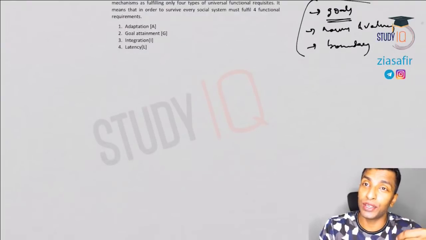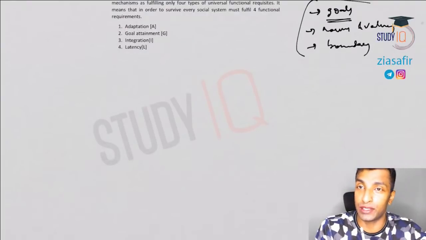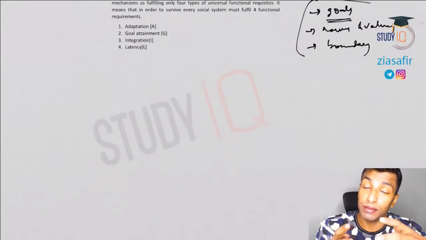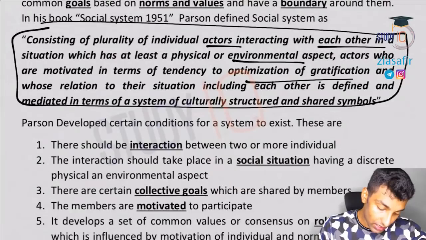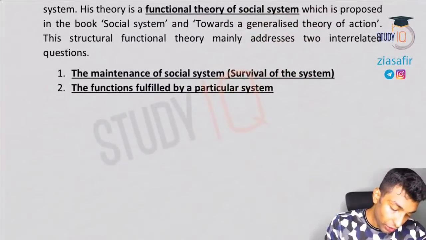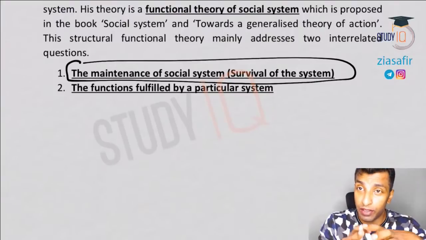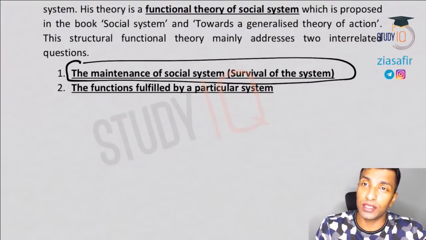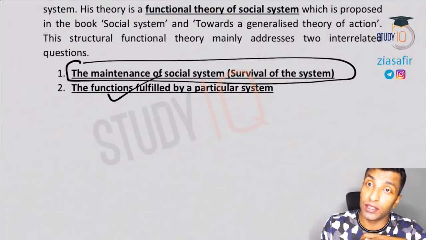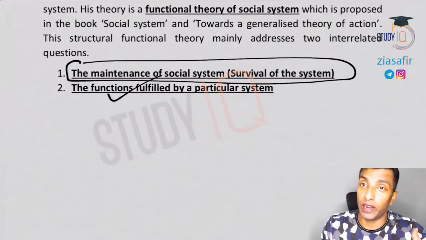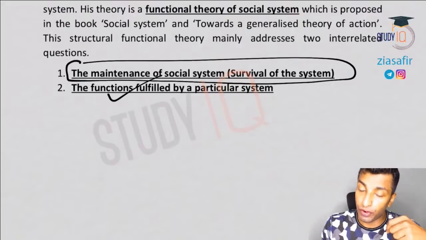In that grand theory, he mainly addresses two questions. The first is the maintenance of the system, how the social system is actually maintained, or how the system is surviving. Secondly, the functions fulfilled by a particular system. What is the function this particular system is actually fulfilling to the society? So two questions: maintenance of the system, and function fulfilled by the system.